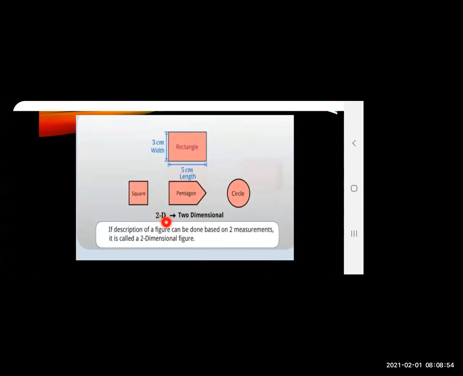If the description of a figure can be done based on two measurements, it is called a two-dimensional figure. Your examples are the square, the pentagon, and the circle. These are the flat shapes, which are 2D.